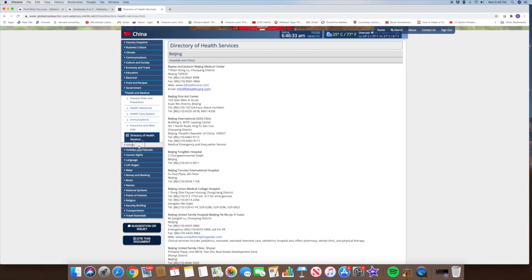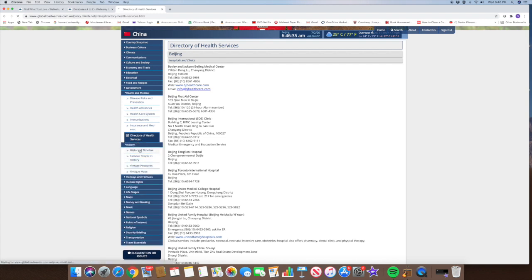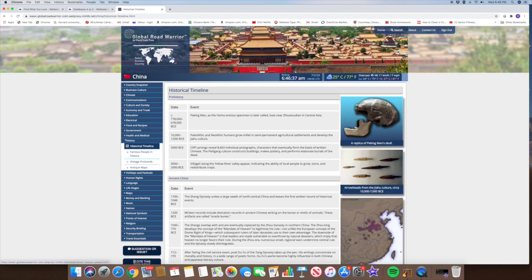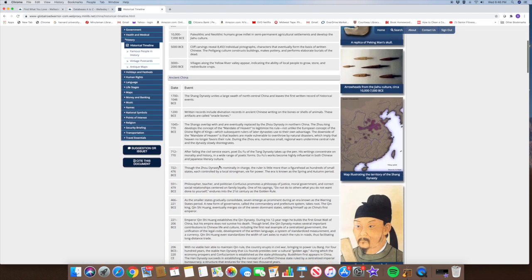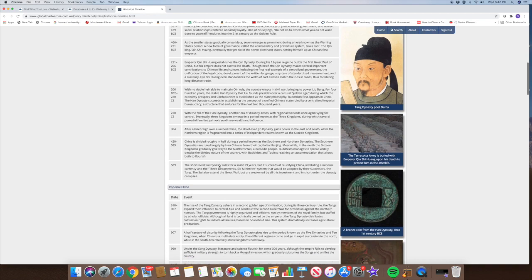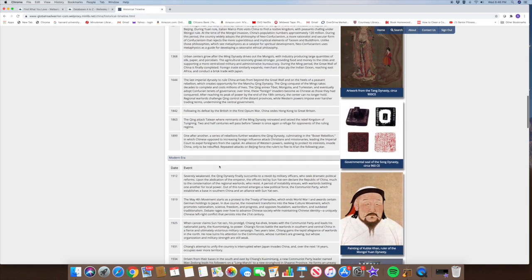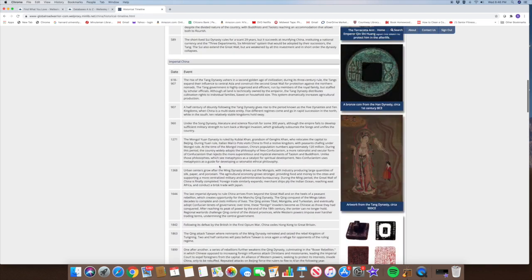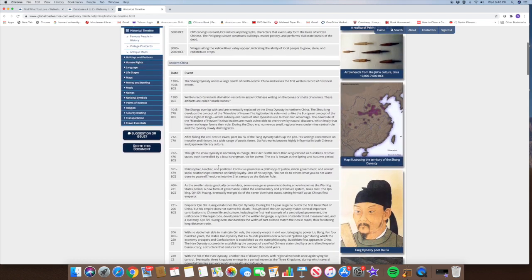The history is going to be quite long here. The historical timeline is very, very helpful, so you get a real sense of when events occurred throughout all of the eras of China. And again, more wonderful images here on the right.